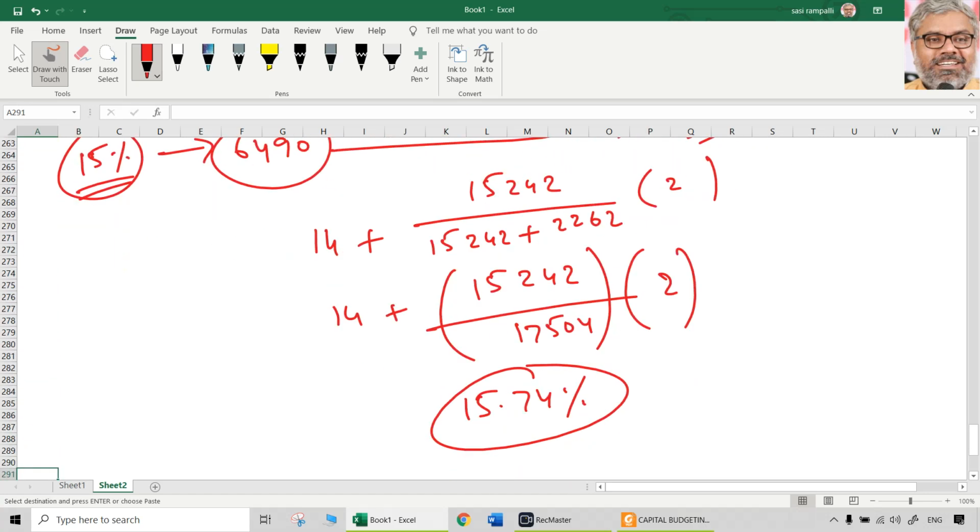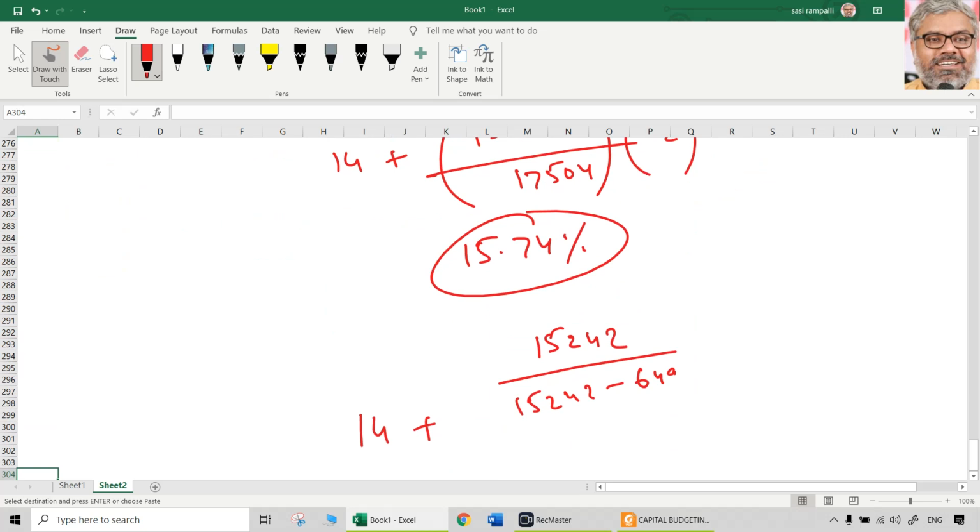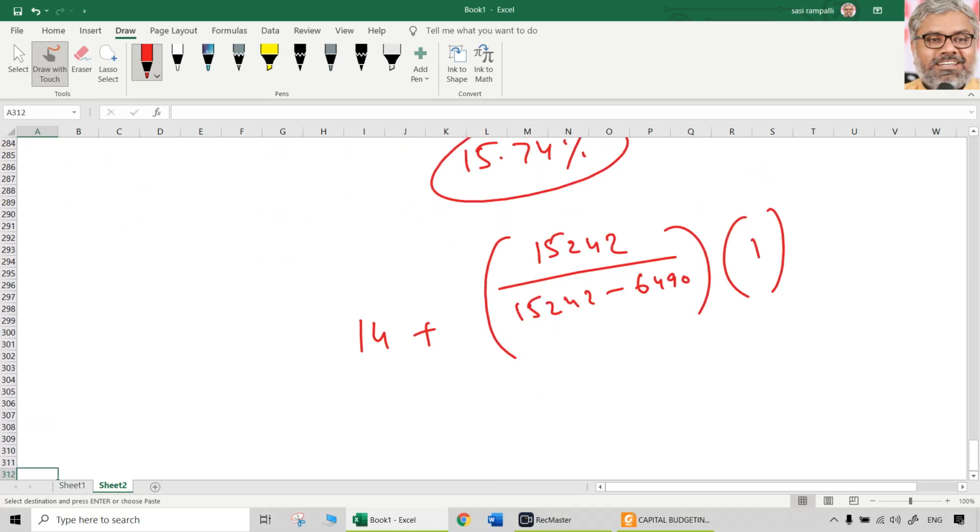Here minus only, because there is no minus of minus; both NPVs are positive. The difference between these rates is only 1. Let us see how much the IRR will be. 15,242 minus 6490, denominator is 8752.